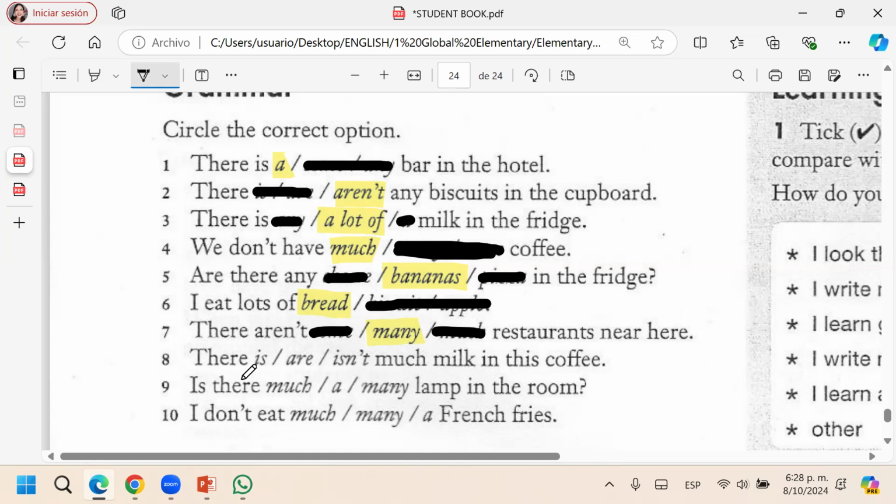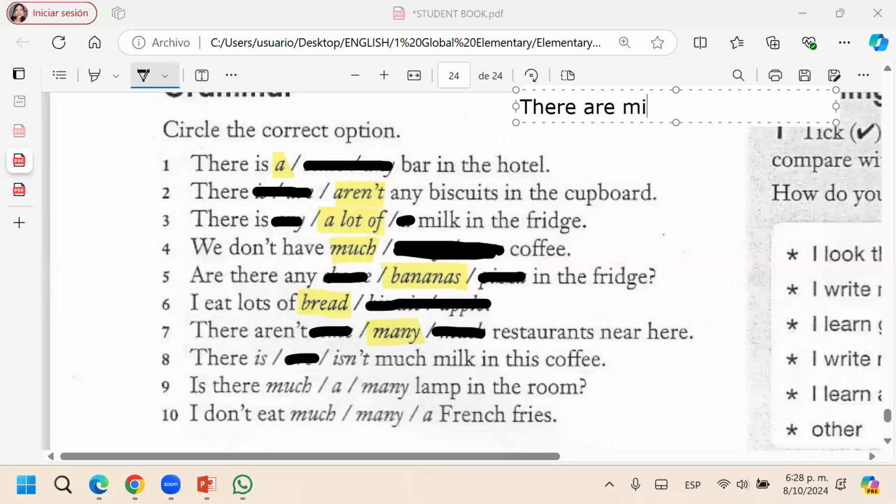So are, no, impossible, because it's uncountable. I cannot say there are milk. No. There are sugar, no. Si algo es incontable y está así en singular, we have to say there is. There is milk or sugar. So in this case, are no.